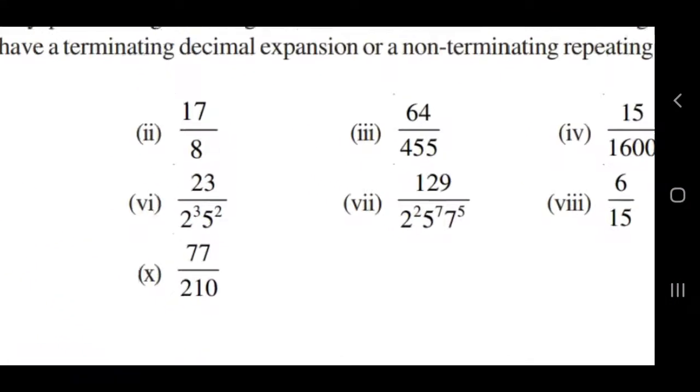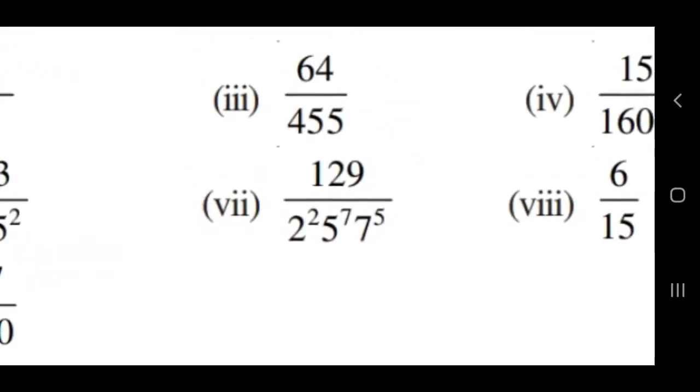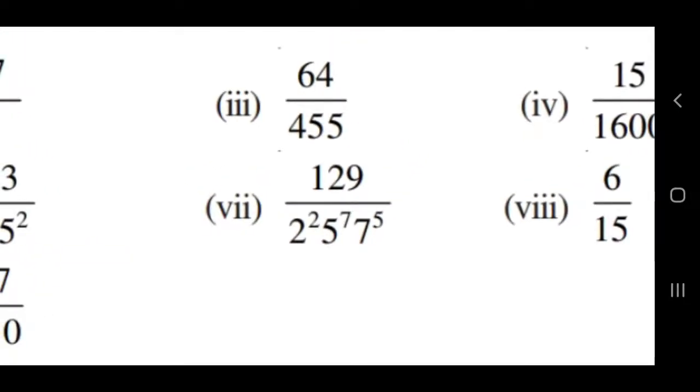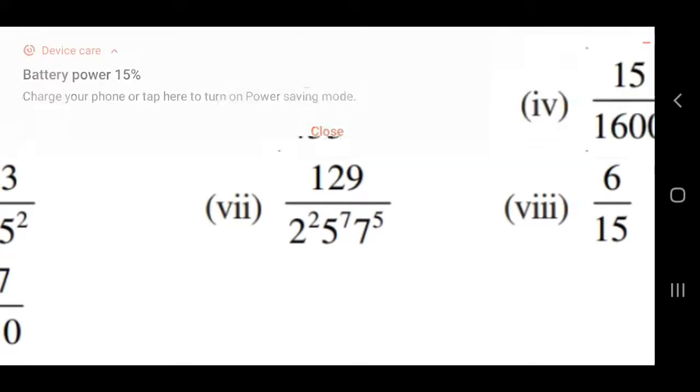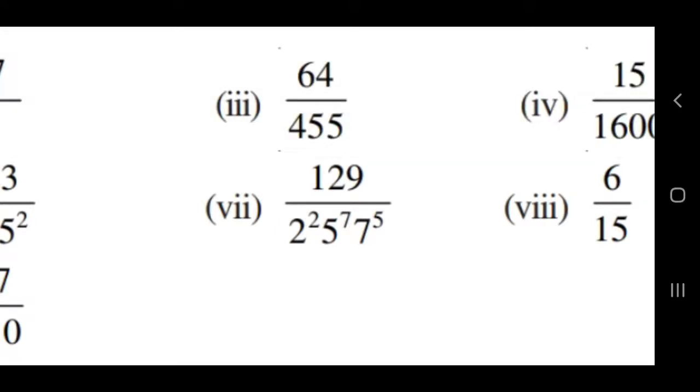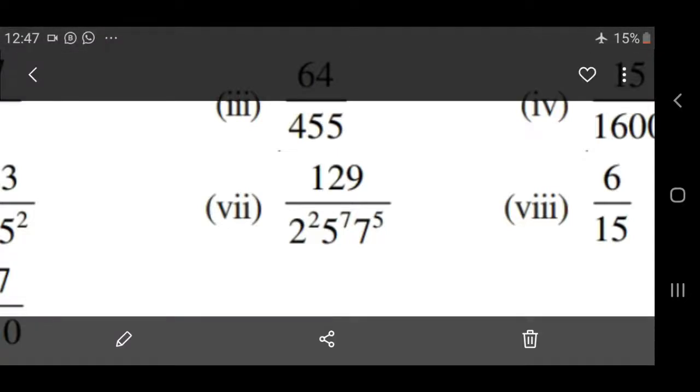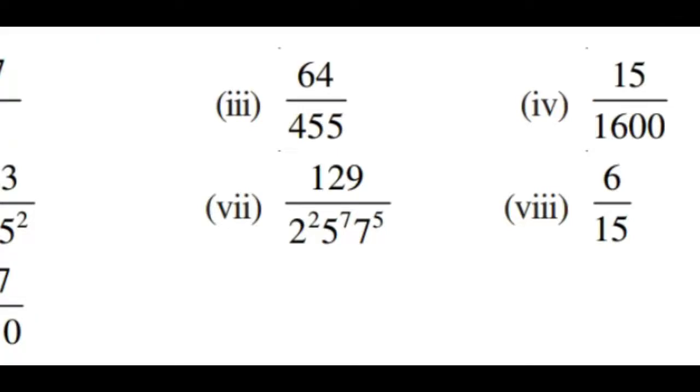Okay, dear children, here a question. 129 by 2 squared into 5 raised to 7 into 7 raised to 5. Yes, here, dear children, you can see that in the denominator not only 2 and 5, a 7 is also there. So what can we tell? This is not in the form of 2 raised to m into 5 raised to n. So this rational number's decimal expansion is non-terminating but repeating.